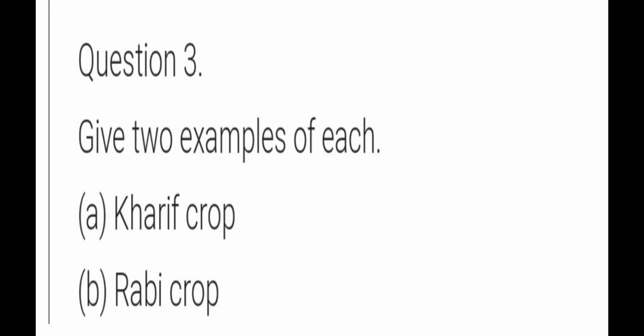The third question is: give two examples of each. Kharif crop. What are the examples we have discussed for Kharif crop? That is maize, paddy, soya bean. These are all examples of Kharif crop. These questions can come for 1 mark, so accordingly you have to answer. Then Rabi crop examples are wheat, gram, mustard, peas. These are the examples of Rabi crop for us. So you have to write down these answers in your notebook.